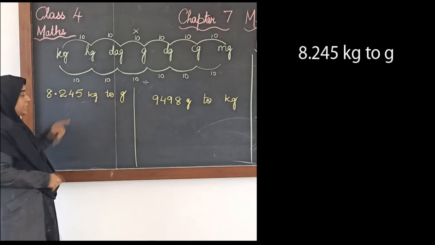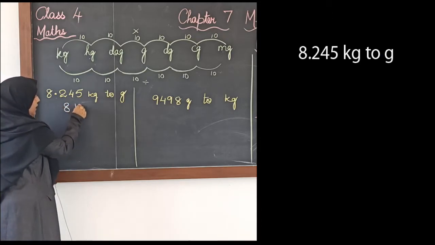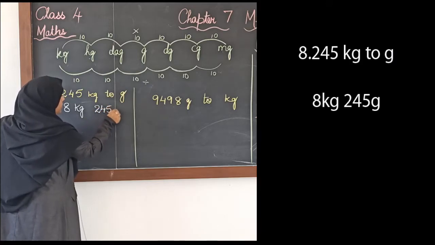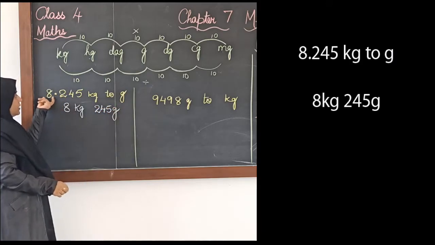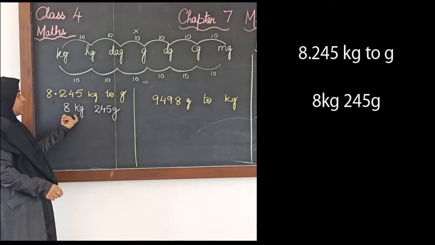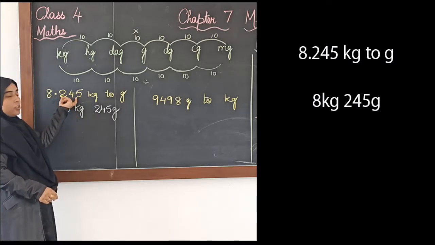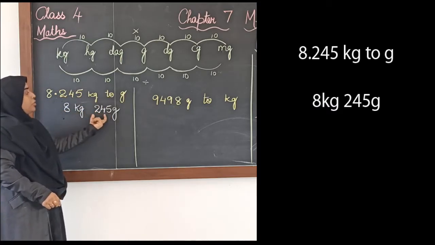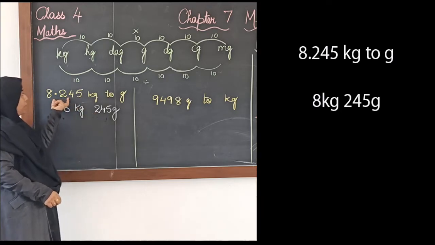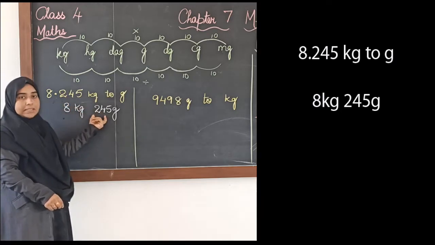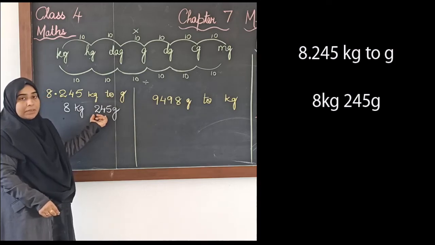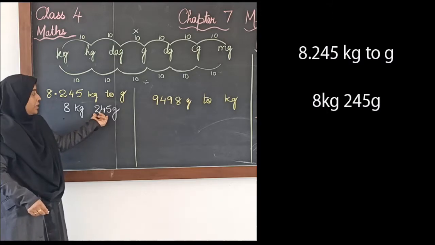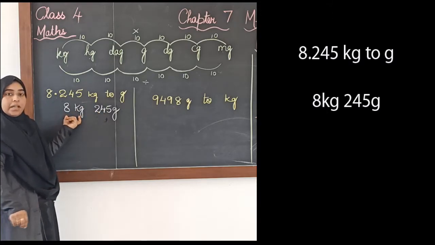8.245 means it is 8 kgs and 245 grams. The 8 before the decimal, the whole number, is the kgs, and the decimal part is the grams. So this number 8.245 I can write as 8 kgs 245 grams. The 245 grams is already in grams, so we don't have to convert that. The only thing we need to convert is 8 kgs.